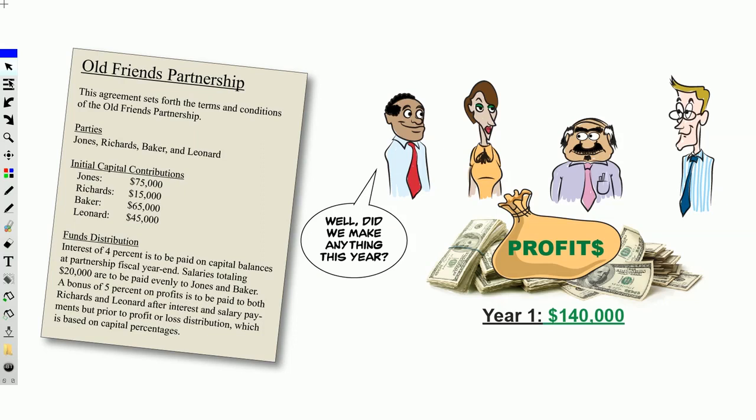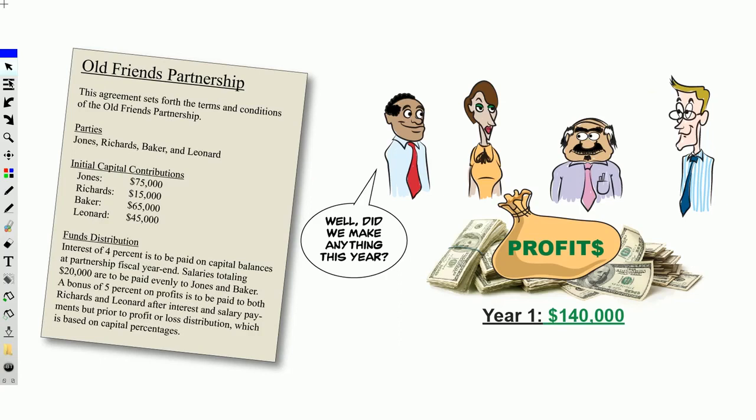It says interest of 4% is to be paid on the capital balances, so 4% of each of those they'll get first. Salaries of 20,000 are to be paid evenly to Jones and Baker, so only two of them get it. Remember, you have to read the question carefully. So each one gets 20,000. Then a bonus of 5% of profits is to be paid to both Richards and Leonard. The other two didn't get the salary, but they'll get a 5%.